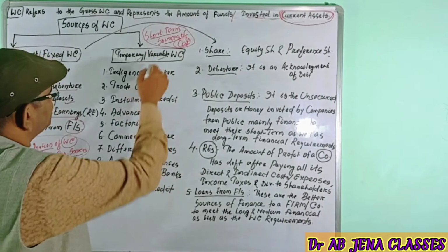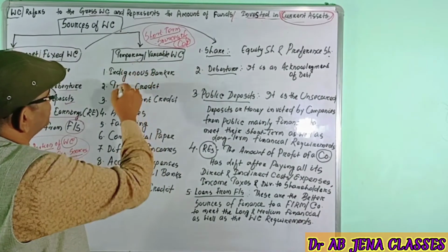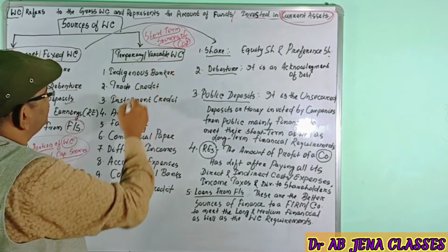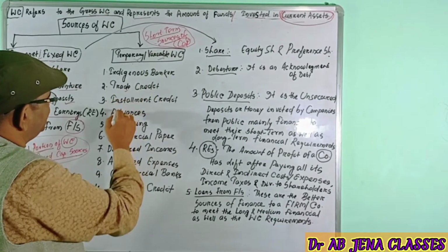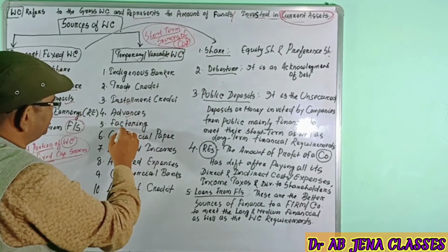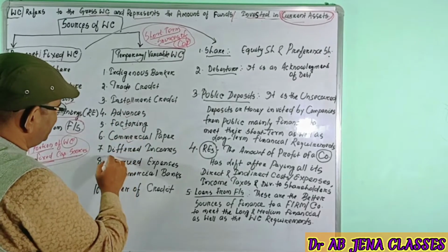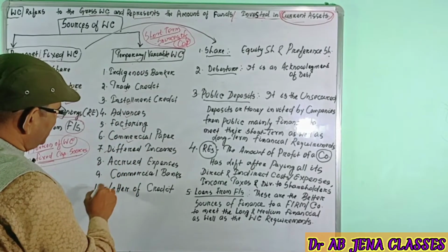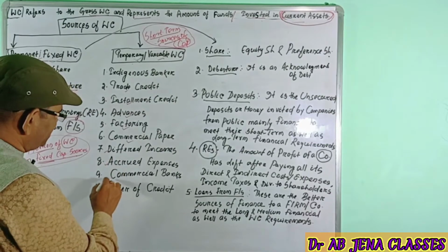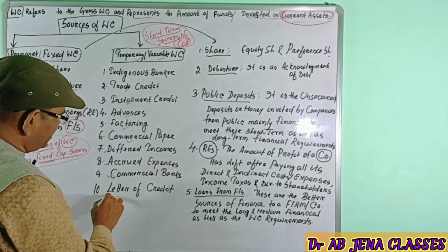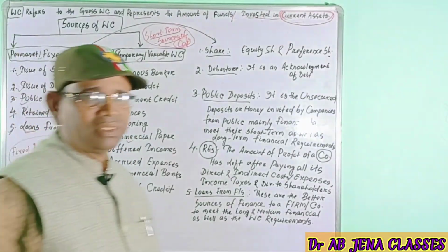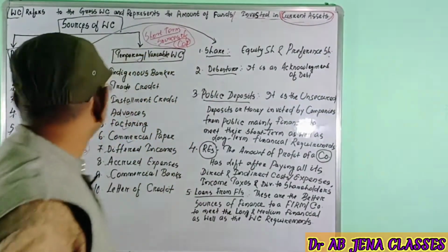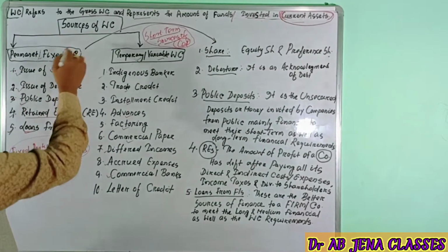The firm will get the temporary or variable working capital from the indigenous banker, trade credit, installment credit, advances, factoring, commercial paper, deferred incomes, accrued expenses, commercial banks and letter of credit. We will discuss them one by one. First, dear friends, we will discuss the permanent or fixed working capital.